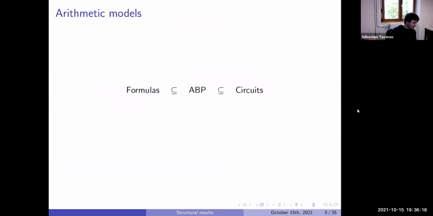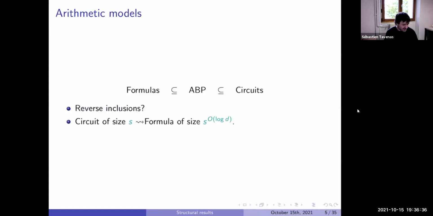Now I think everyone knows that we have different models: what we can compute by formulas can be computed by BPs, and BPs can be simulated by circuits. So we already talked about the reverse inclusion. I already mentioned that if we have a circuit, we can compute it by a formula of size s to the big O of log s. We have some blow up. In fact, we'll show this blow up here in particular.